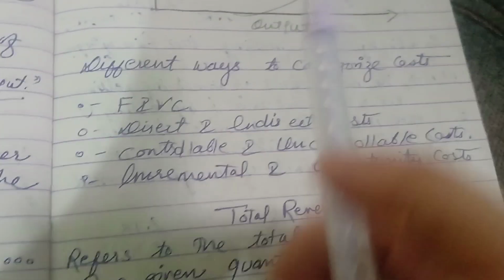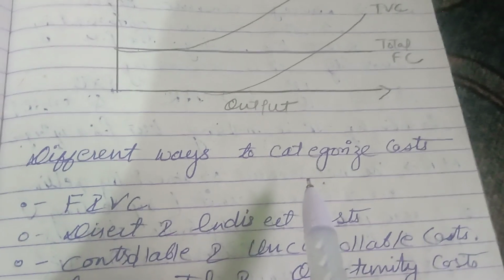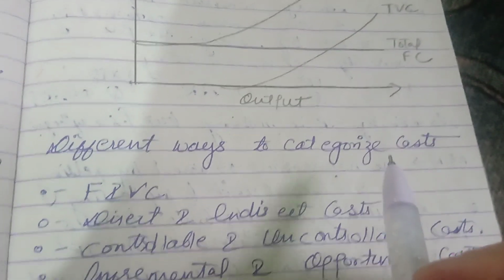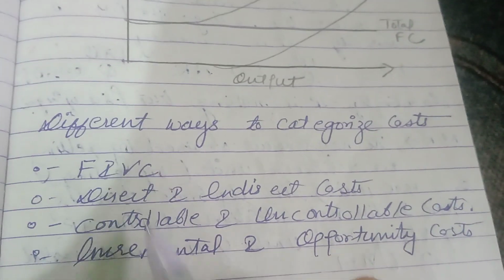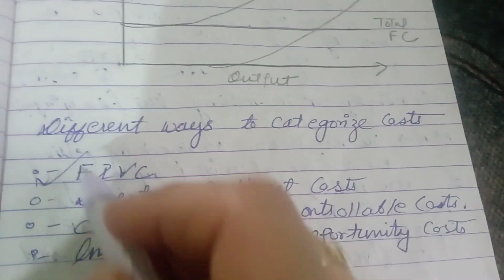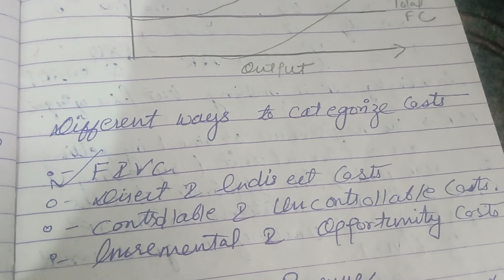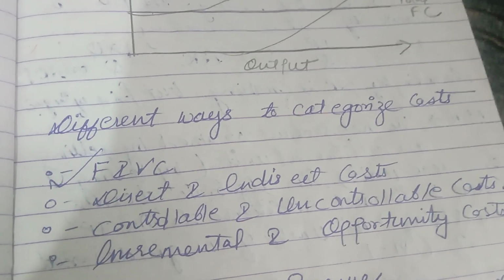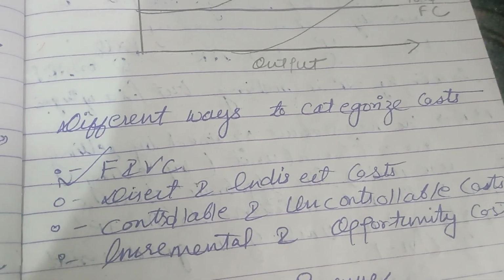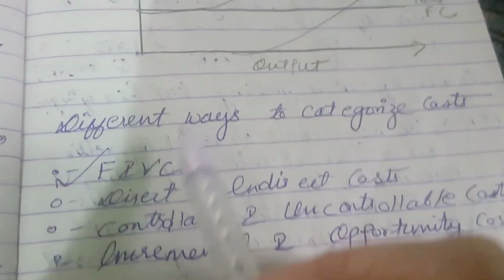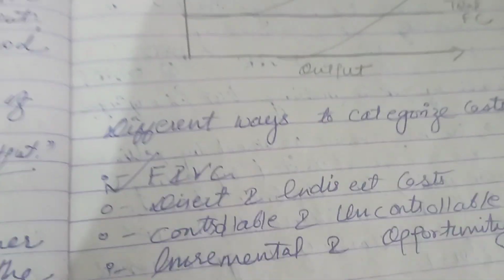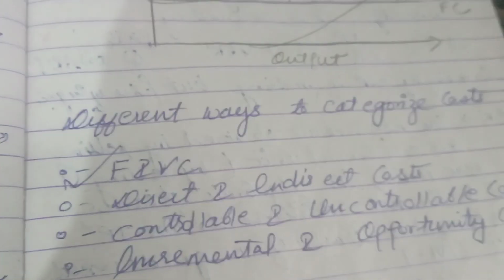Now, different ways to categorize costs. Basically, there are four types of costs. First is known as fixed and variable costs. Fixed and variable costs, students, we discussed here also. Fixed costs are those costs which are fixed, which are rigid.